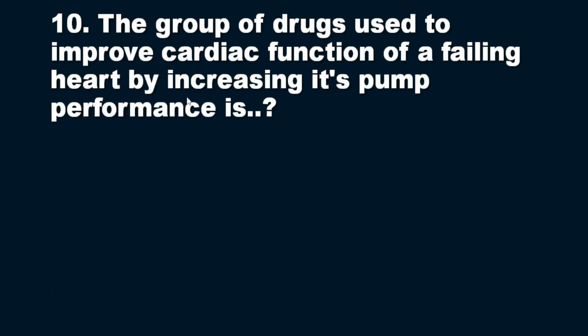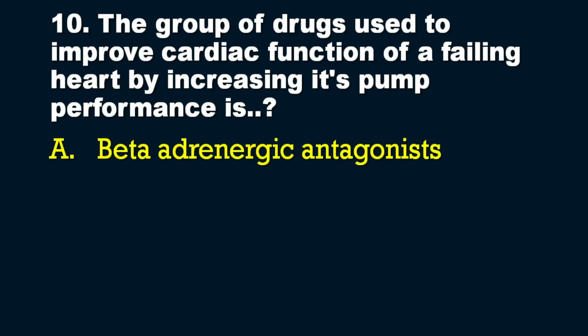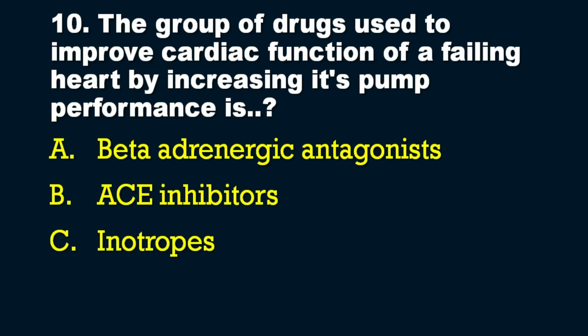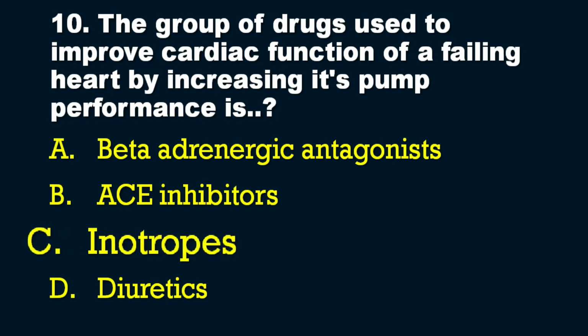The question from pharmacology: the group of drugs which are used to improve the cardiac function of a failing heart by increasing its pump performance. This is a key point in this question. The options are option A, beta adrenergic antagonists, option B, ACE inhibitors, option C, ionotropes, and option D, diuretics. So which drugs can increase the pumping performance of the heart? Obviously the answer is option C, that is ionotropes.